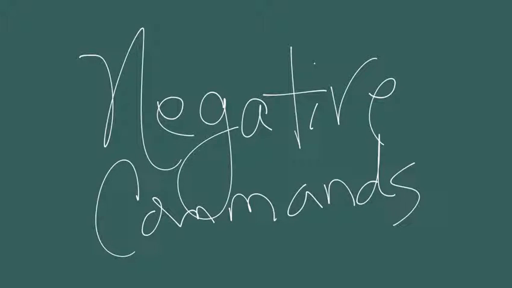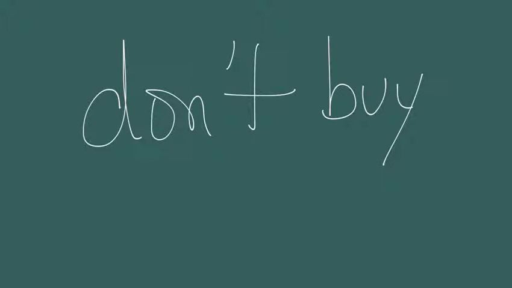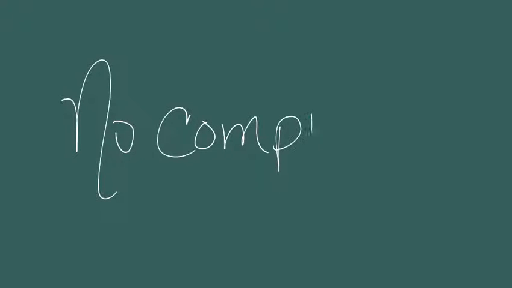So negative commands and the formal commands are pretty easy. You're mainly just going to put the word no in front of the command. No beba, no coma, no estudie. So how am I going to say don't buy? The yo form of the verb comprar is compro. Take out the last letter. AR verbs go to E. The negative command is going to be no compre or no compren.